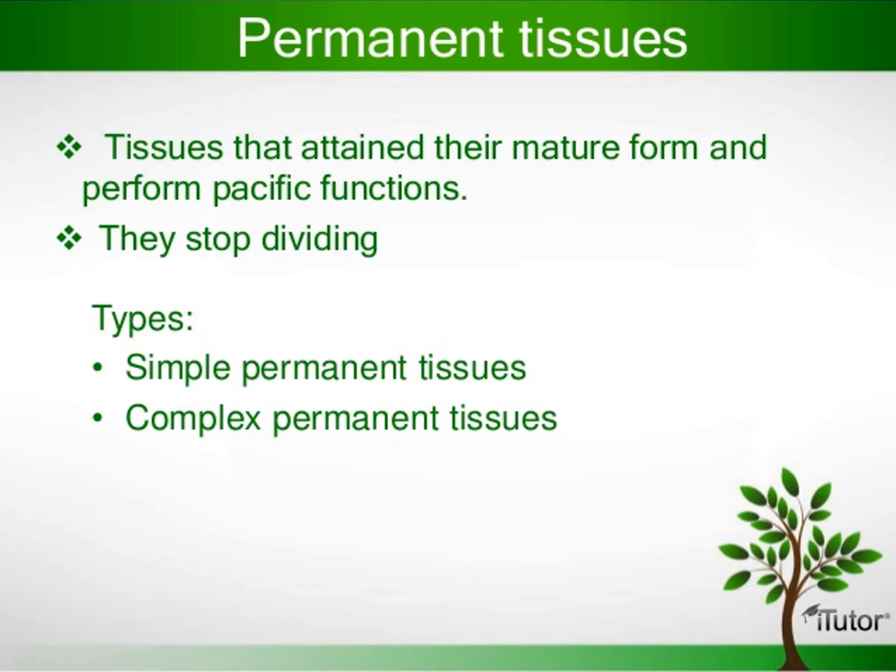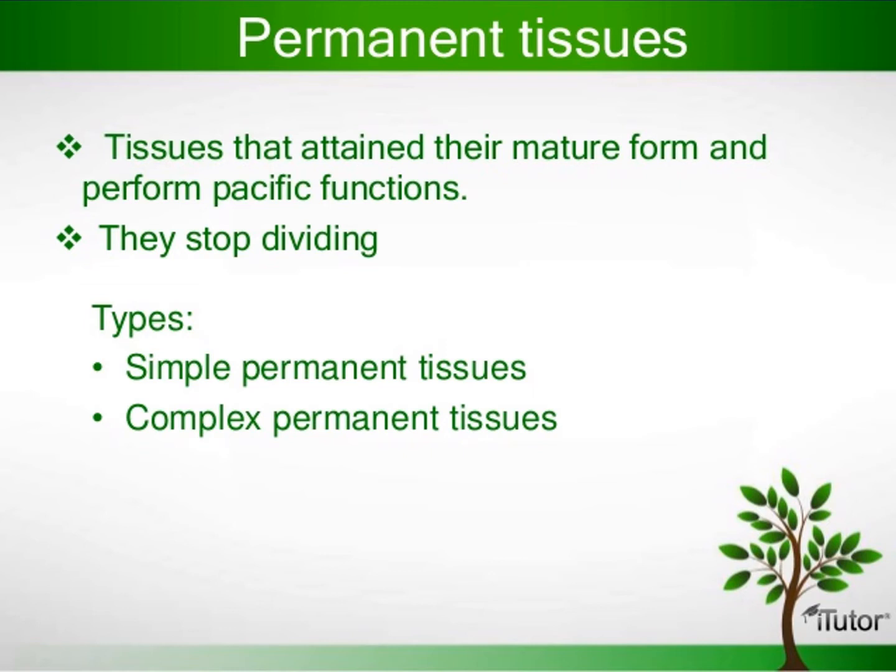Meristematic has three types: apical, intercalary and lateral meristem. What are simple tissue? What are complex tissue? That also we will study.